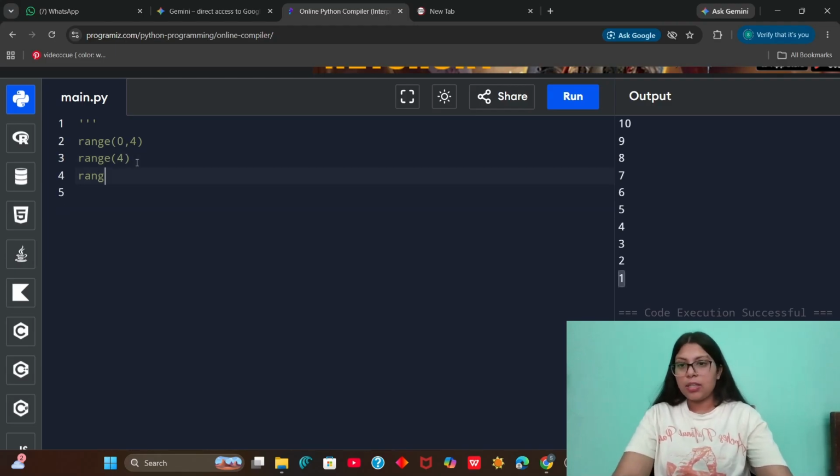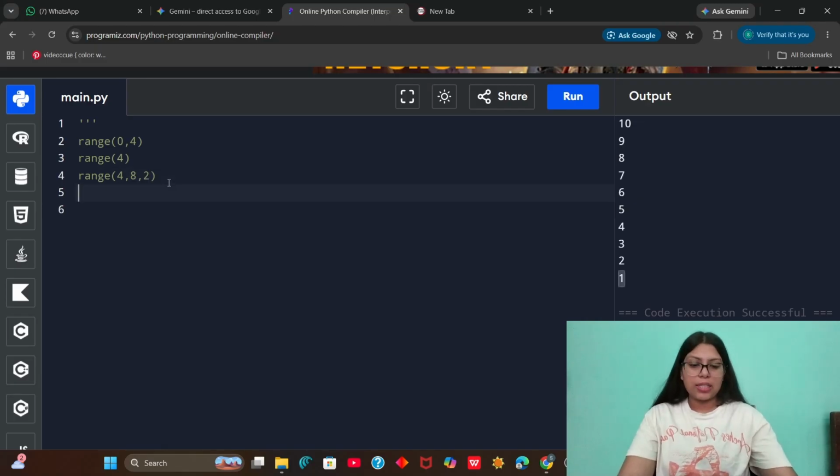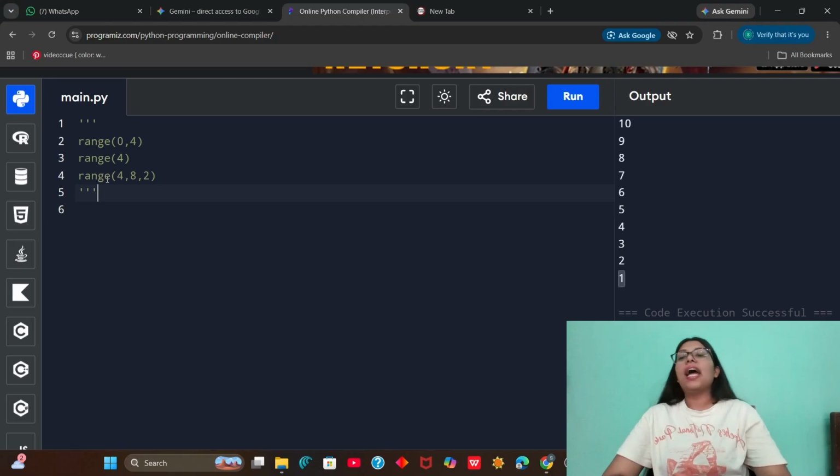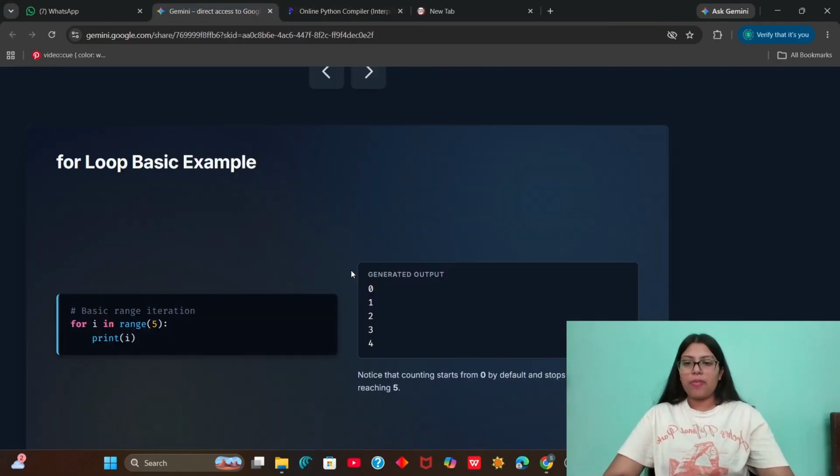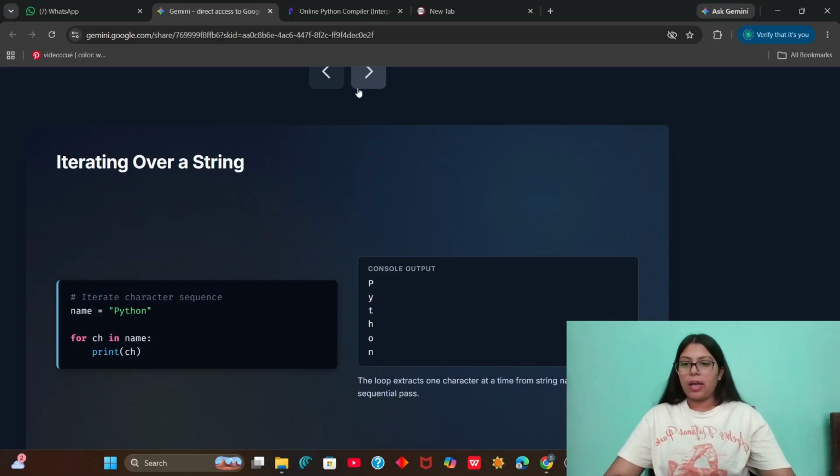And the other is when we specify how many gaps we are going to take in between. So these are the three ways of writing range. We say for i in that range, for i in this counting, you have to do a certain task and this will be the task. The default value is 0 here.